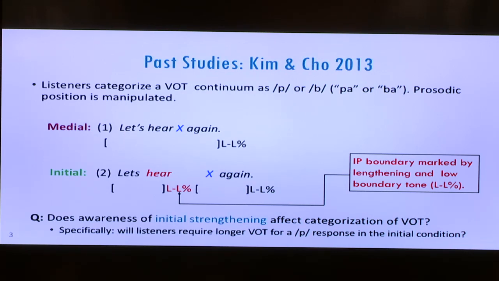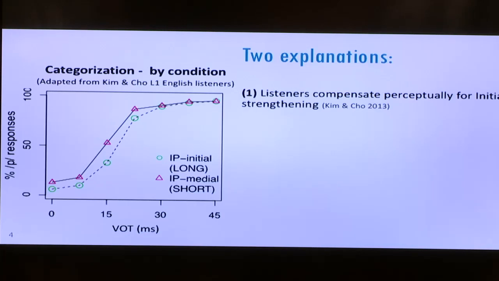So the authors' crucial question is, will listeners' awareness or expectation of initial strengthening in IP initial position influence the way that they categorize this VOT continuum? Specifically, will listeners require longer VOT for a P response in the initial condition, reflecting some sensitivity to the fact that VOT is longer IP initially? This is indeed what the authors find. This is taken directly from their own data.